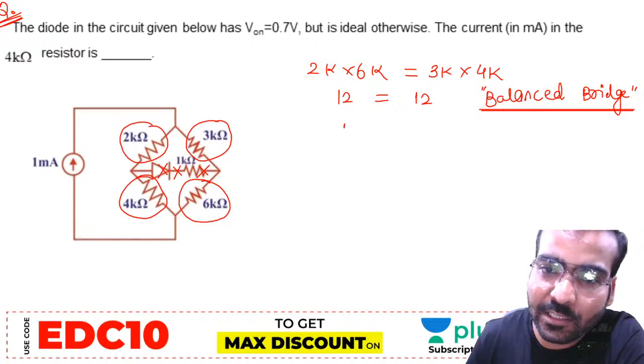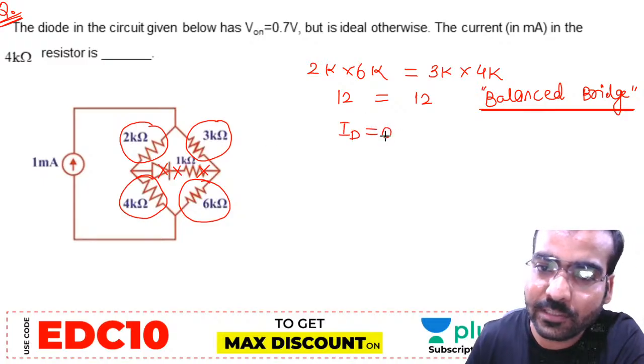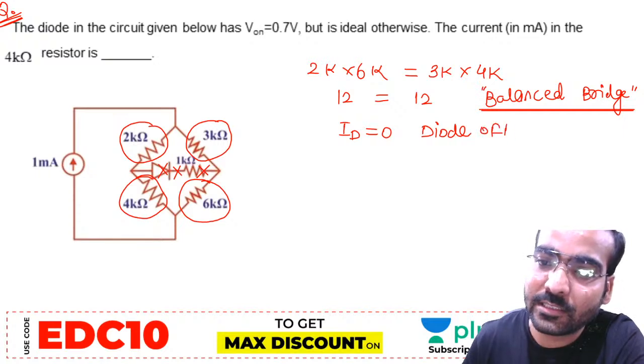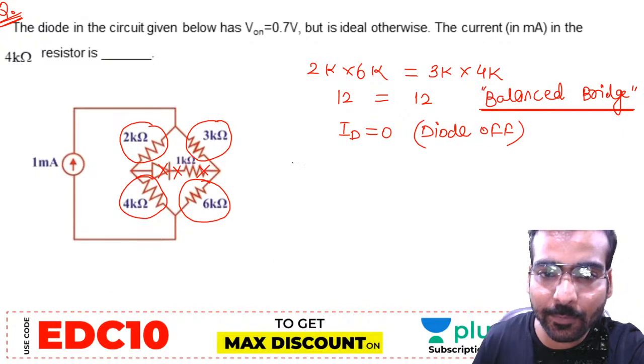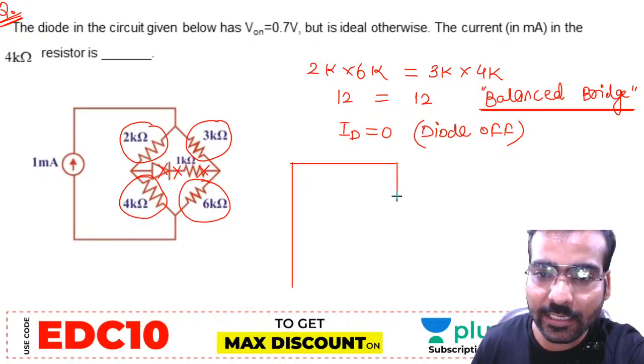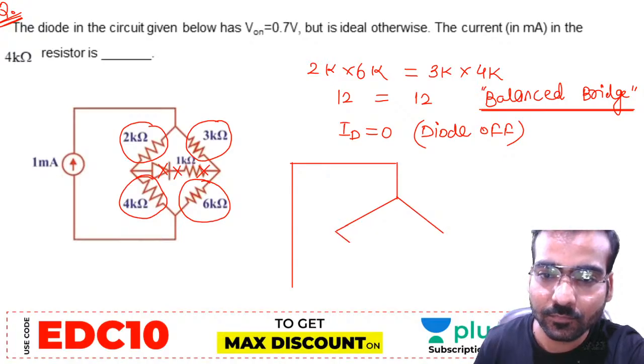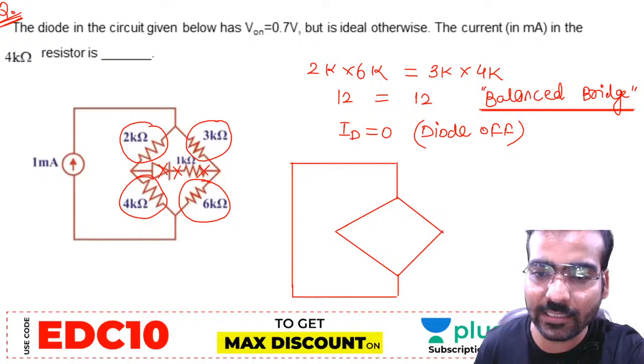Balanced bridge is there, so diode current will be zero. That's why the diode current will be zero. Meaning is that in this circuit, definitely this diode is off. If the diode is off, how will this circuit be replaced? This circuit is replaced like this. Okay, this is the circuit replacement.